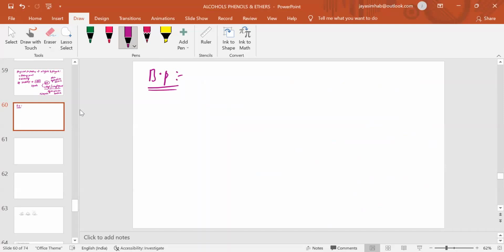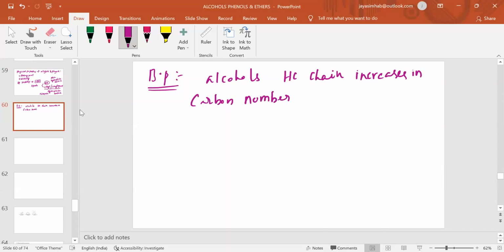The boiling point of alcohols: usually if the hydrocarbon chain increases in carbon number, its boiling point also increases.